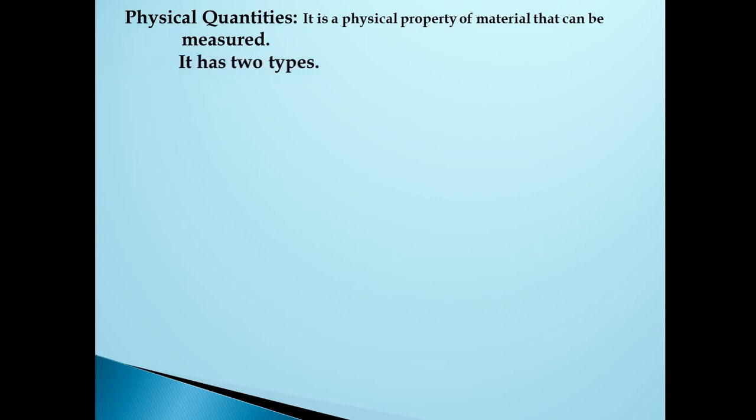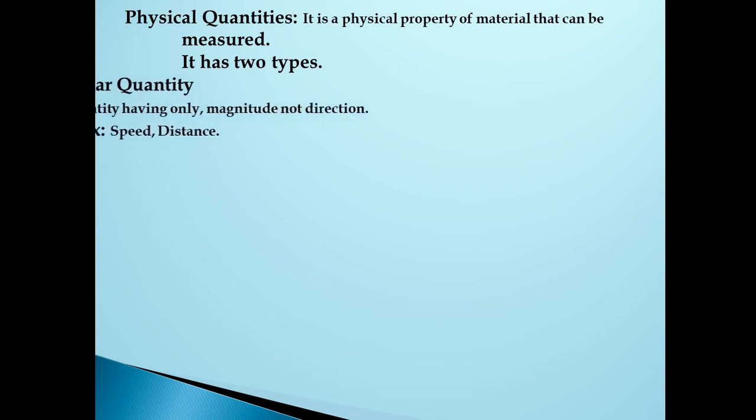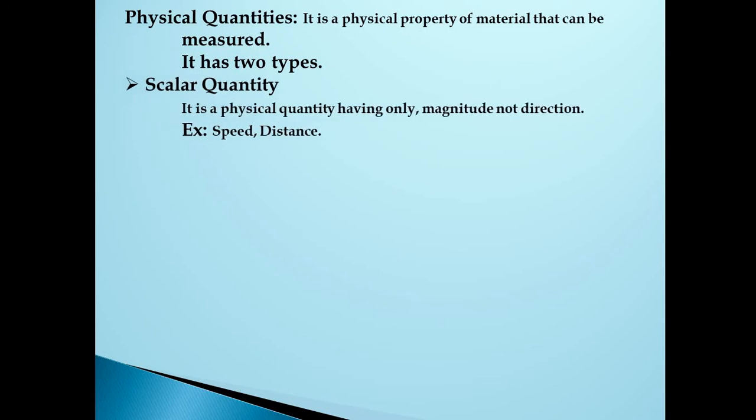Physical quantities. What do you mean by physical quantity? It is a physical property of a material that can be measured. Those are of two types. The first one is a scalar quantity. These are the quantities that define the property of a material.